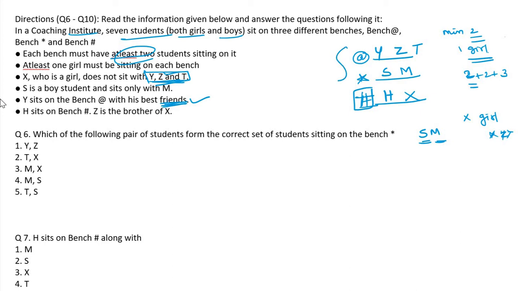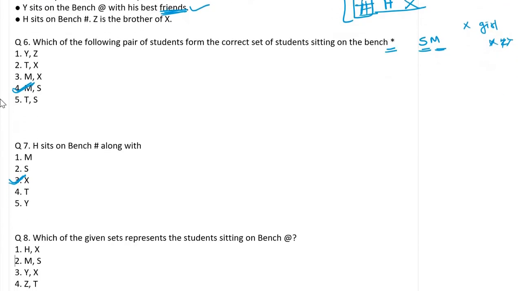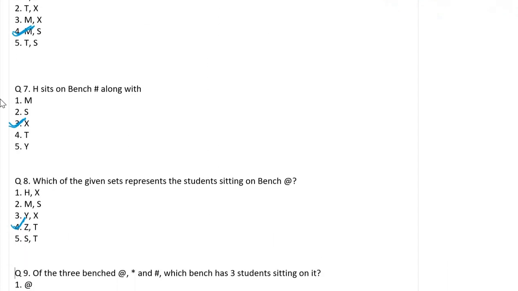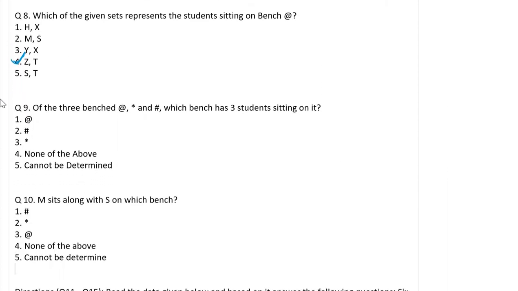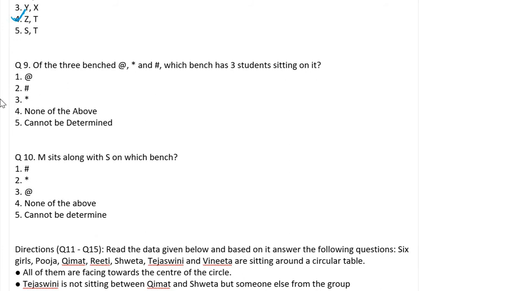Once we arrange, the questions will be very easy. Which of the following pairs of students form the correct set sitting on the bench? S and M only. H sits on the bench along with X. Next, who is sitting on the first bench? Y, Z, T. And then the star, which has 3 students sitting on it.